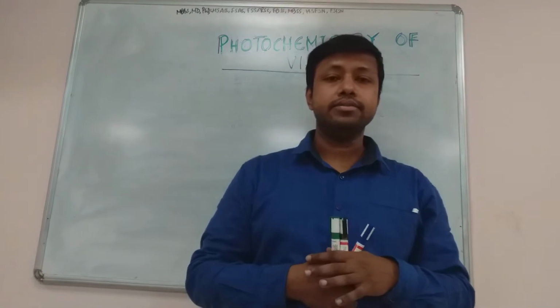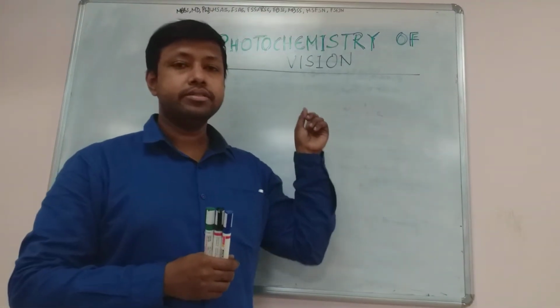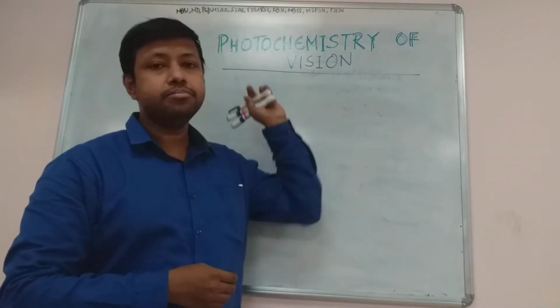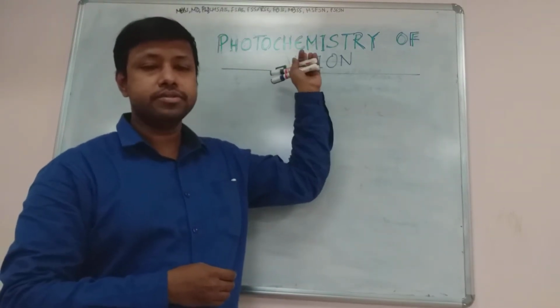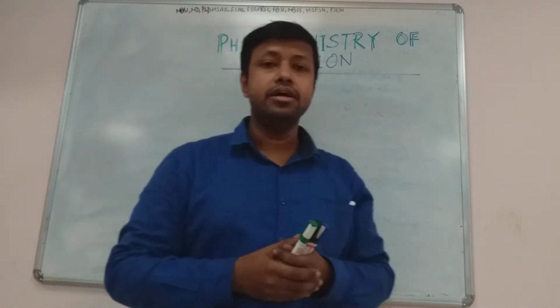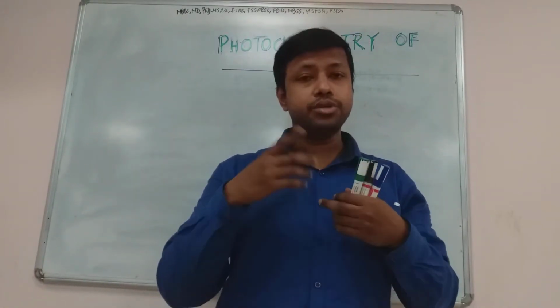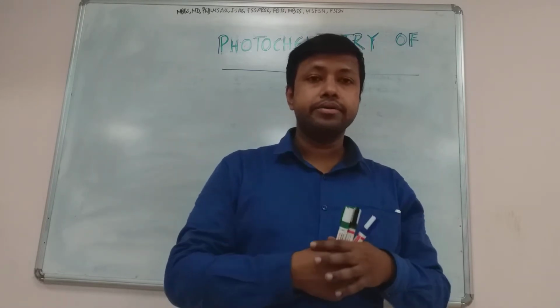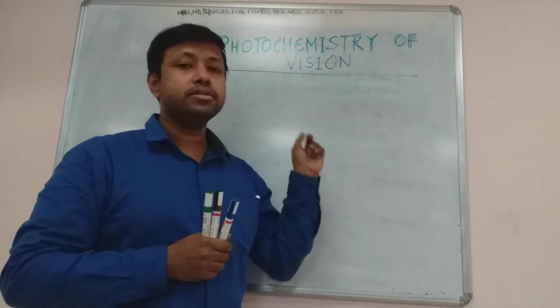Today I am going to focus and discuss a very interesting topic, that is photochemistry of vision. From the term itself, photochemistry: photo means light or photons, and chemistry means chemical reaction. So in response to light that falls on the retina, the chemical changes that occur, which we are going to study, are known as photochemistry of vision.